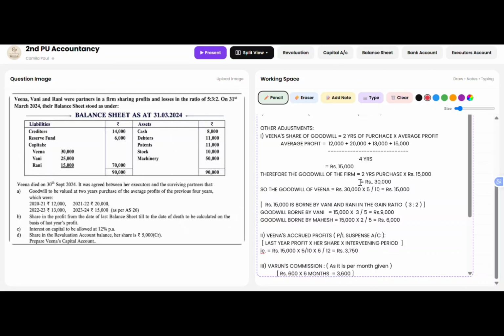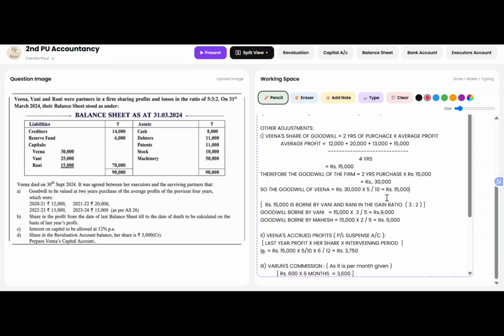Now, since we are going to only prepare the deceased partner's capital account, the deceased partner's share of goodwill should be calculated. So, Veena's share of goodwill will be rupees 30,000 into her share, that is 5 by 10, which will be rupees 15,000.